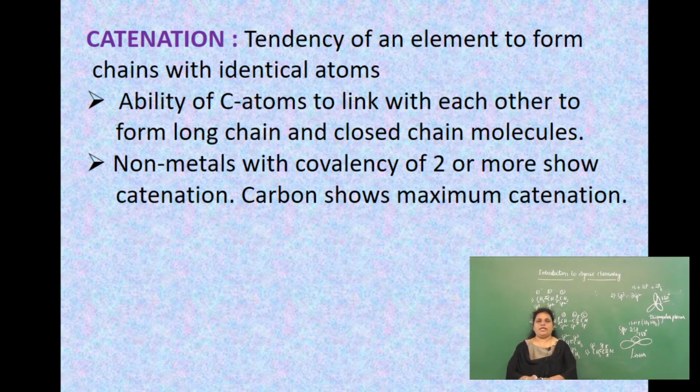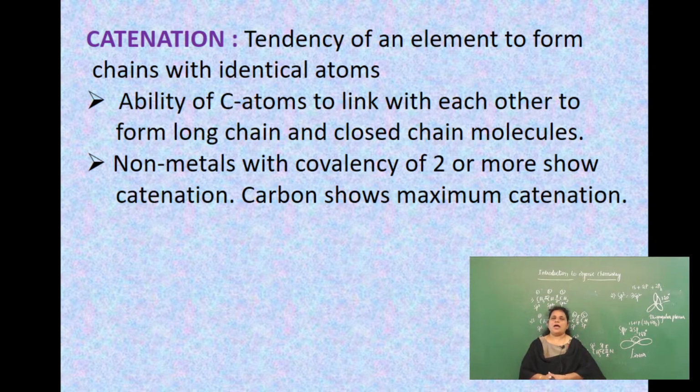Catenation property. What is catenation? One of the reasons why the number of organic compounds far exceeds the total number of inorganic compounds. That is the tendency of an element to form chains with identical atoms. If identical atoms form bonds and make a chain, that tendency is called catenation.